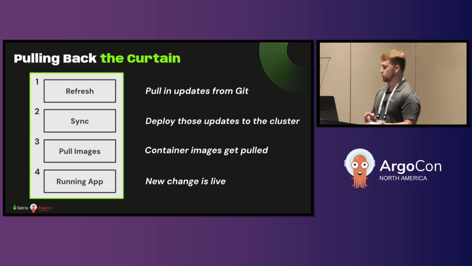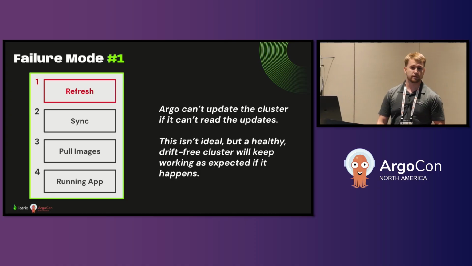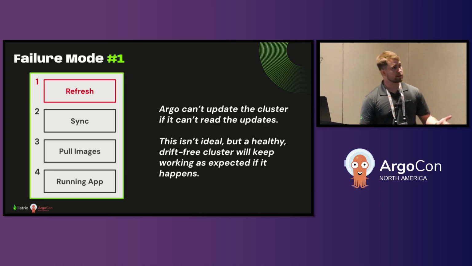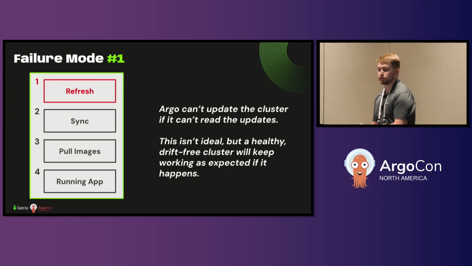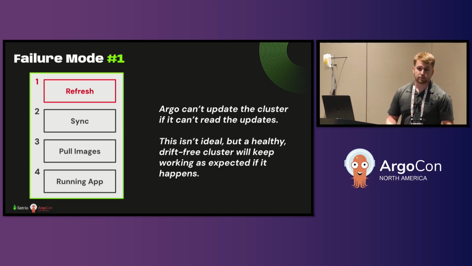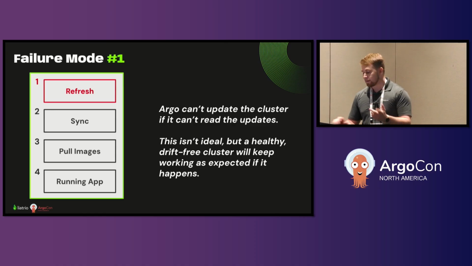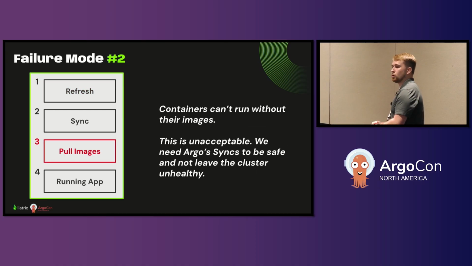Our first failure mode was not being able to talk to Git, which is going to kill our ability to perform a refresh. Now this is bad, obviously, but it's not actually the end of the world. Sure, Argo won't be able to reconcile drift, but if there is no drift and our cluster is already healthy, then things will continue to run just fine. It's that second failure mode that's the big one, pulling images.